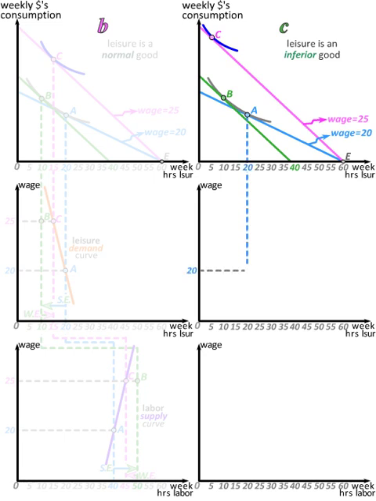We can then once again drop the 3 points from the top graph to the middle graph because we're measuring leisure on the horizontal axis in both graphs. The height of the points will again be determined by the wage at which those points occur in the top graph, with bundle A occurring at a wage of $20 and bundles B and C occurring at a wage of $25 per hour.